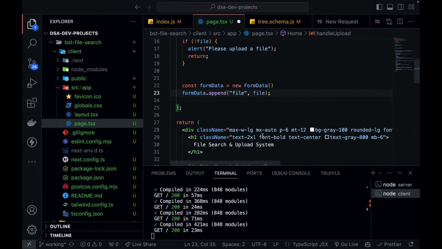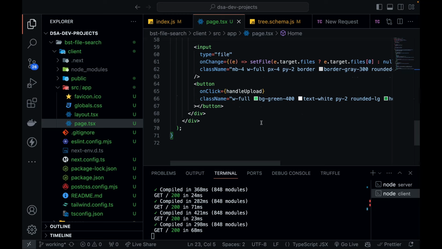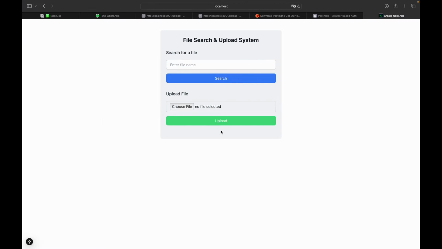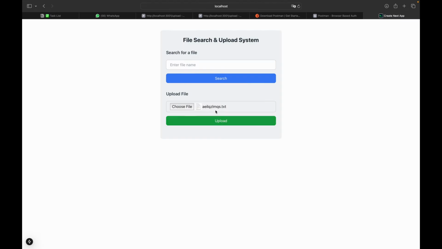Okay, great. Now you will make the API call. Okay, let's do it in a bit. We did not write anything inside the button. This will be called as upload. Okay, this looks good. So we have a simple UI where you can search a file and you can also upload a file. You can pick a file also, right? You can see, you can pick a file. This looks good. Great.